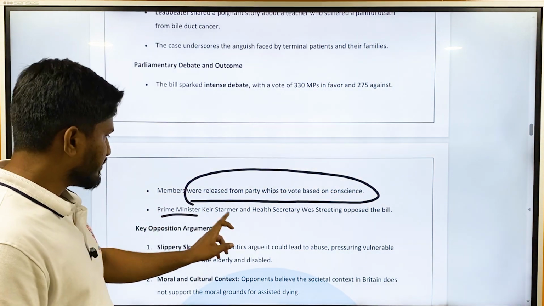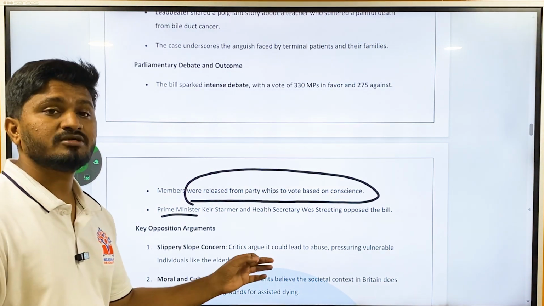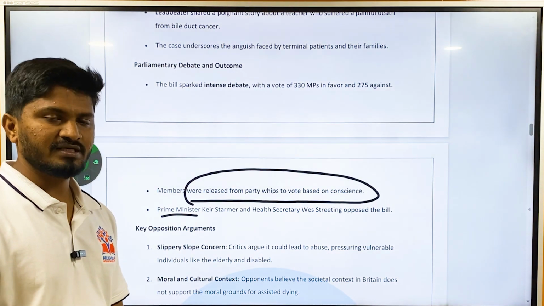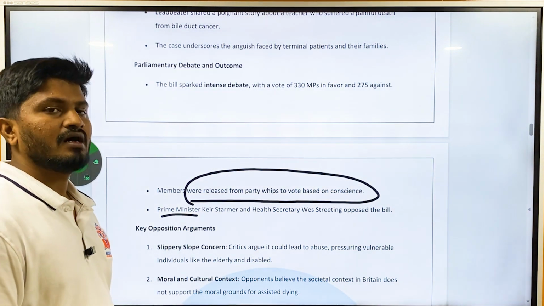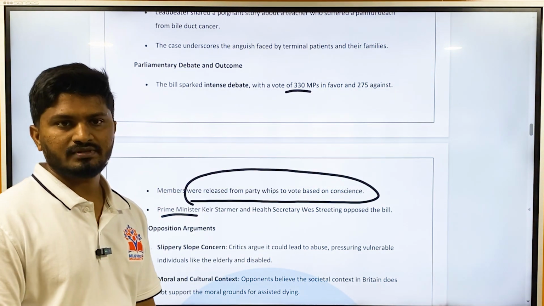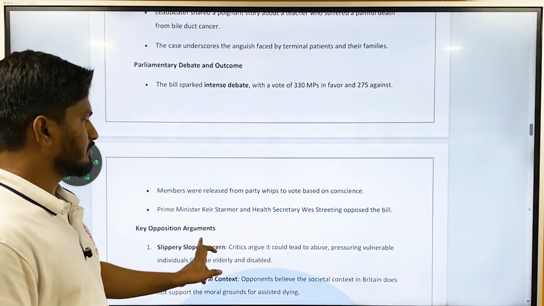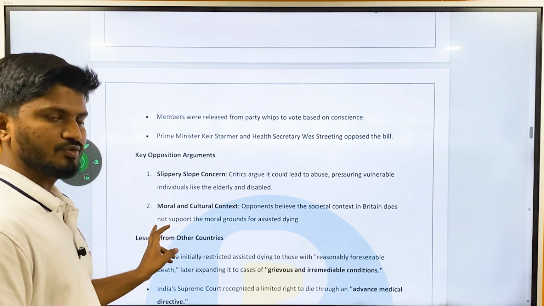And Prime Minister Keir Starmer and Health Secretary Wes Streeting oppose the bill. Okay, even the Prime Minister and Health Secretary oppose this bill. Imagine a condition in India where the Prime Minister and Health Minister are opposing a bill, and that bill getting 330 votes in India. That is not possible in the Indian situation, because the party whip system exists; it was possible in the UK because of the free vote, or else it would not have been possible in the UK also.